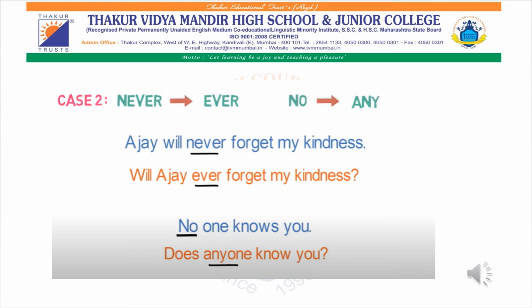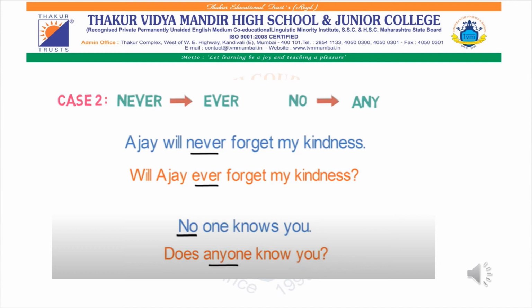Now, in this particular sentence, we see that there is no helping verb and therefore we have used "does". Does anyone? Instead of "no", we have to add "any" and end the sentence: does anyone know you? Question mark. So, I hope this concept is clear at least.